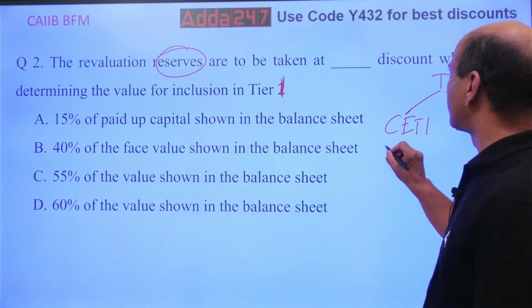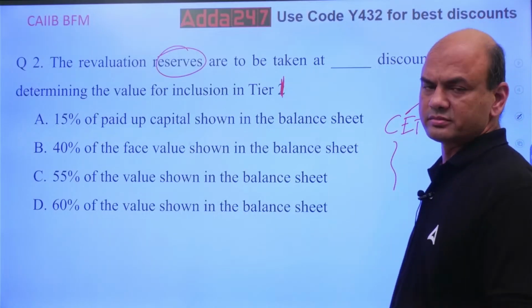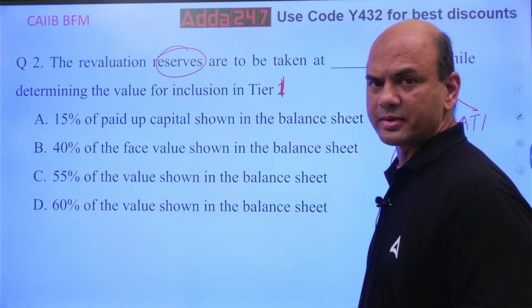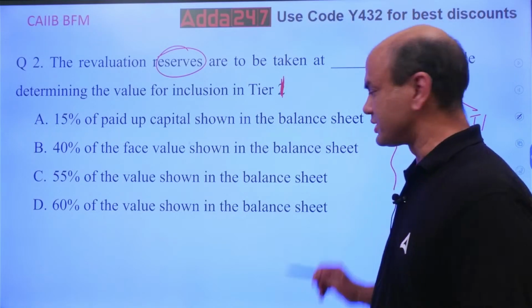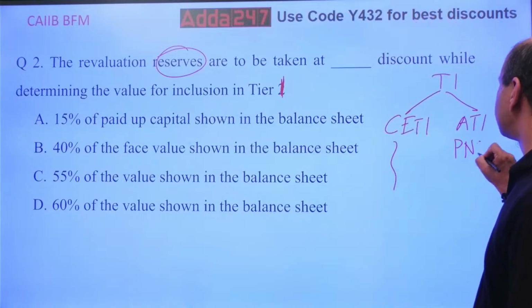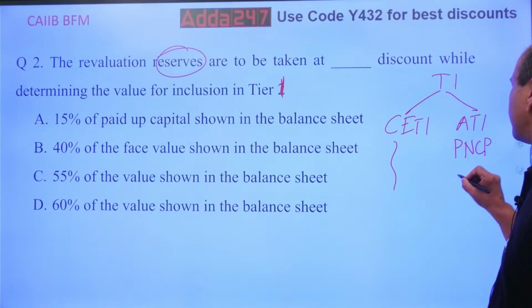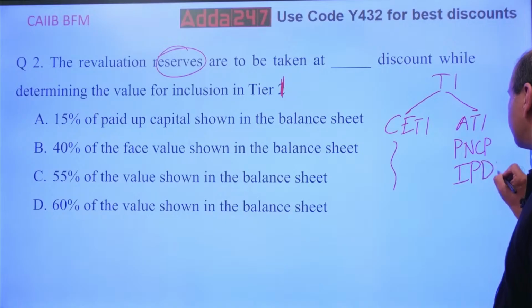So here these 4 elements are there, whichever I gave you just now: your share capital, your net profit, your reserves and surplus, and revaluation reserves. And here you have 2 separate: PNCPS, perpetual non-cumulative preference shares, and IPDI, innovative perpetual debt instruments.